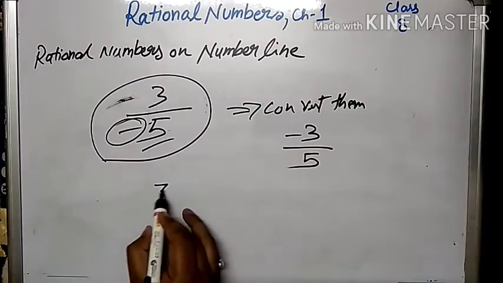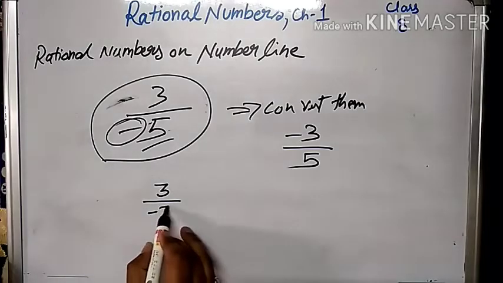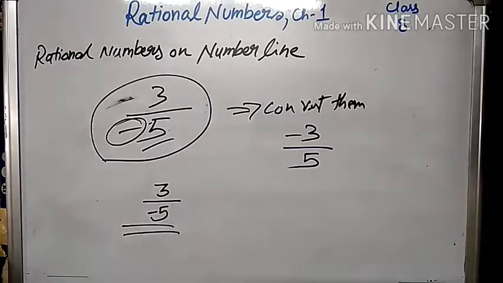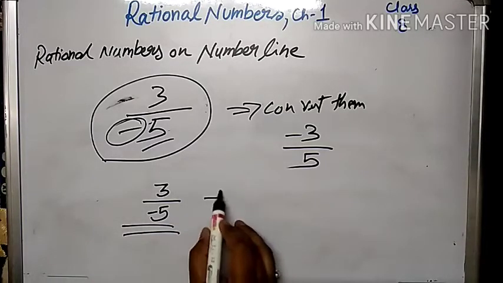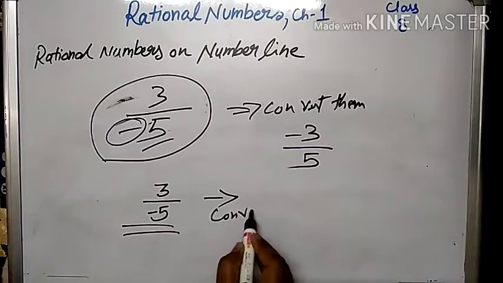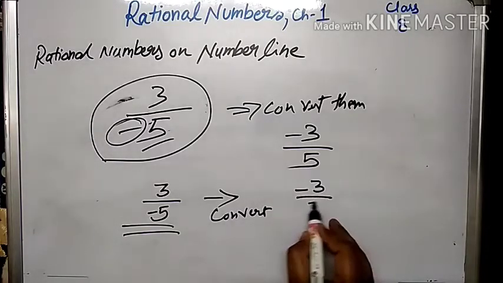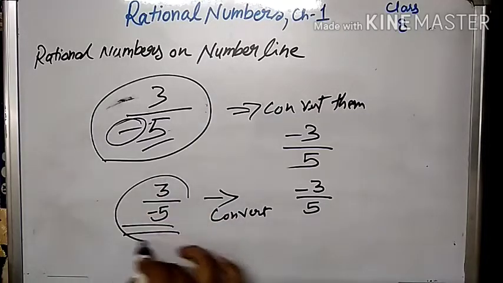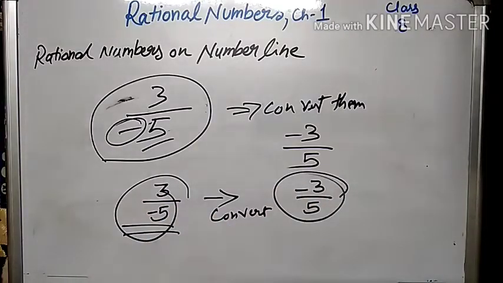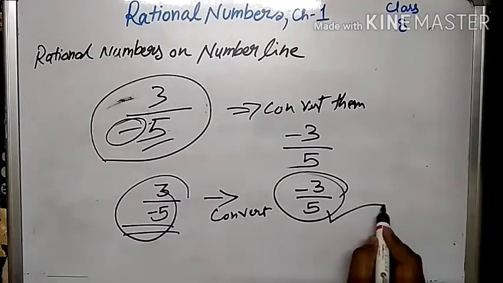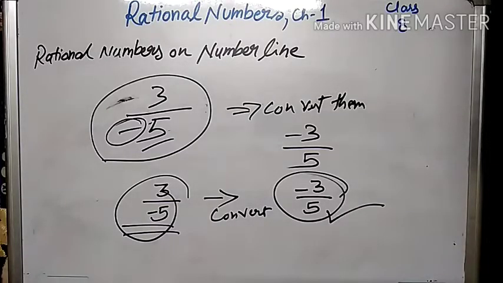That is, if the rational number is given in this form in a question, then we have to convert it into minus 3 upon 5, because both of them are the same. But while solving the question, we have to change the form of the rational number.